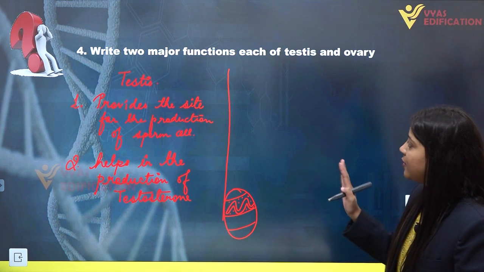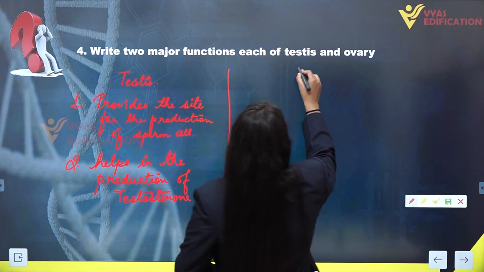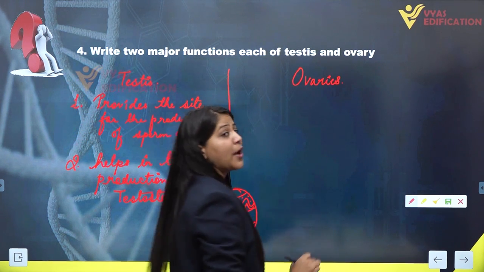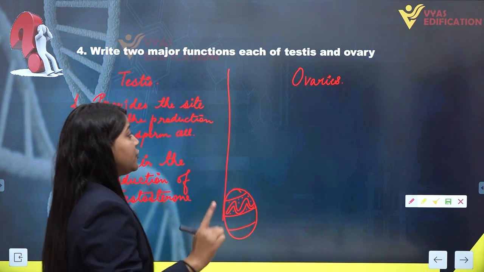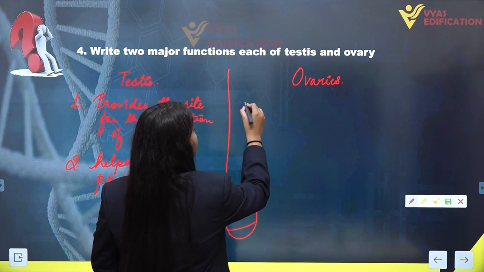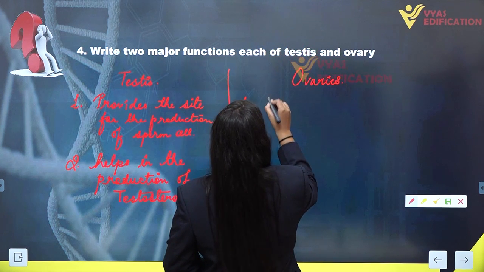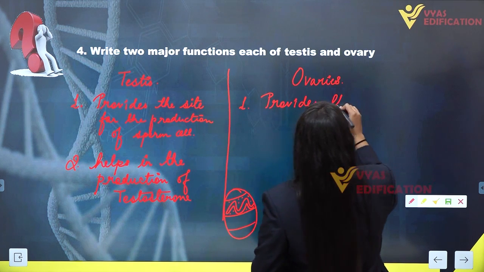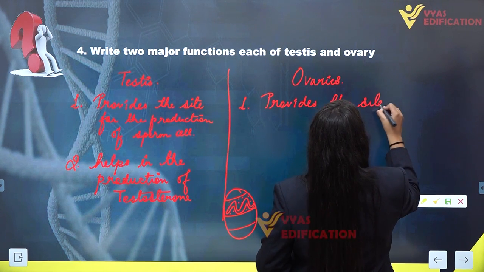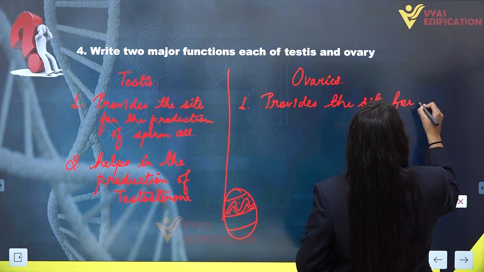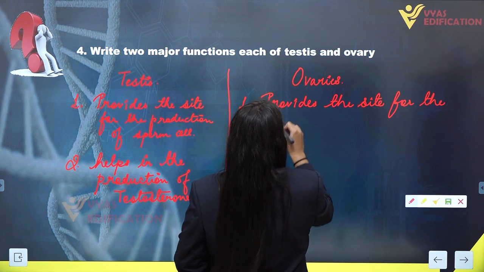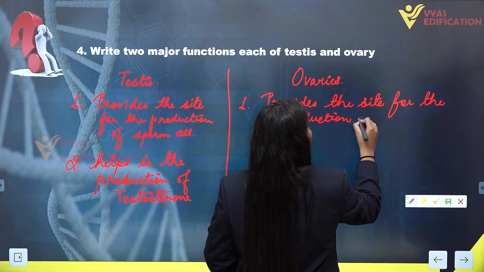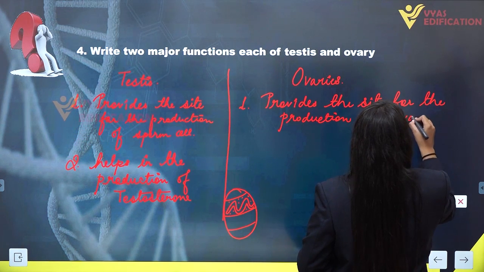Now let's come towards the functions of ovaries. Ovaries are also female primary sex organs. The first function of ovaries is that they provide the site for the production of ovum or ova.